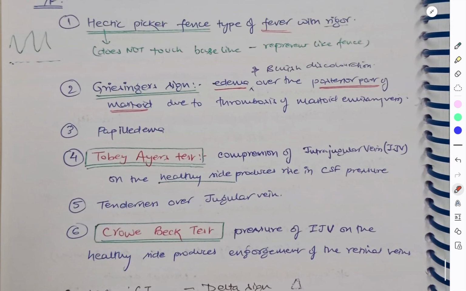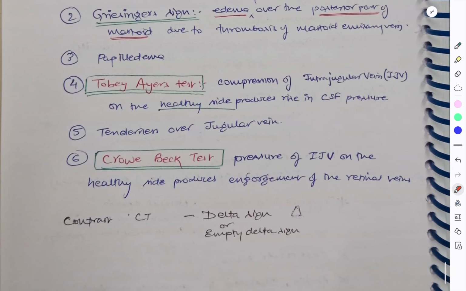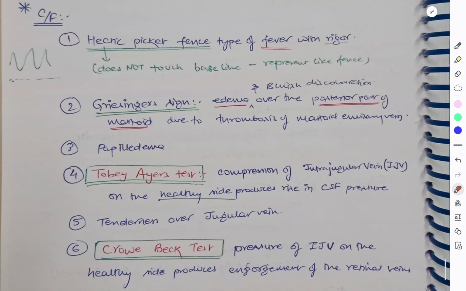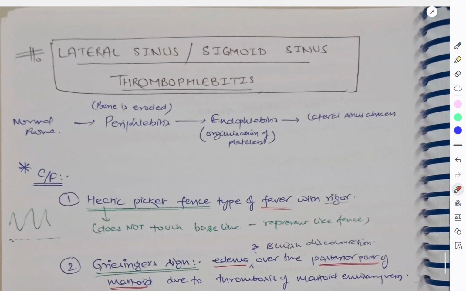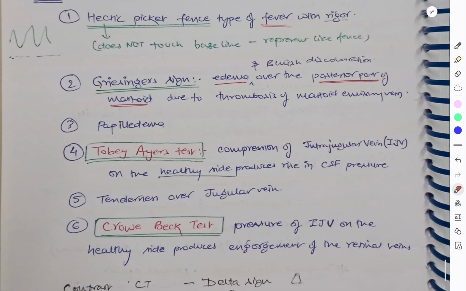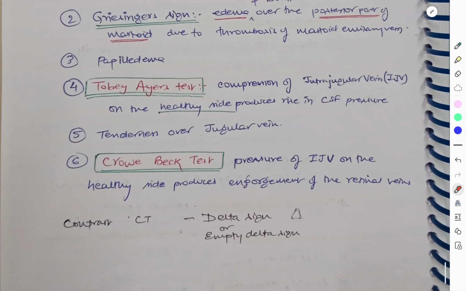Management depends upon the complications, investigations, and other findings. So this was just about the signs of lateral sinus thrombophlebitis: hectic picket fence fever, Griesinger sign, papilledema, Tobey-Ayer test, Crowe-Beck test, tenderness over the jugular vein. Thank you so much. This was about the complications of ASOM and CSOM. If you want to learn about ASOM separately and CSOM separately, there are videos on that you can see. Thank you so much.